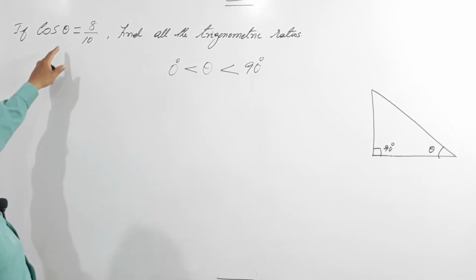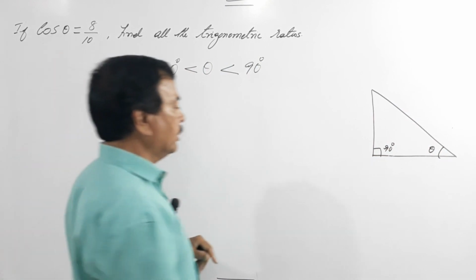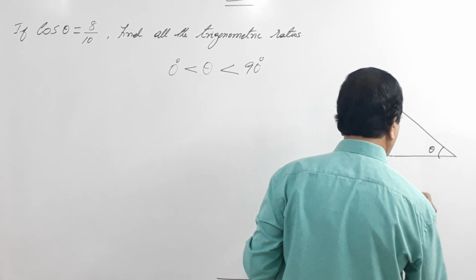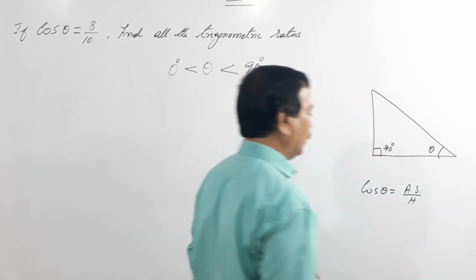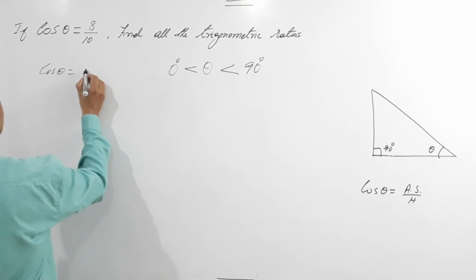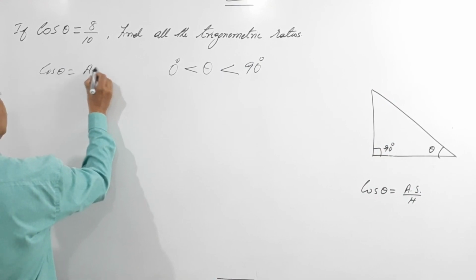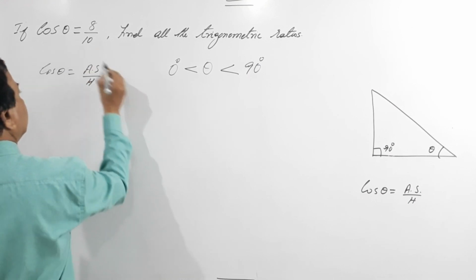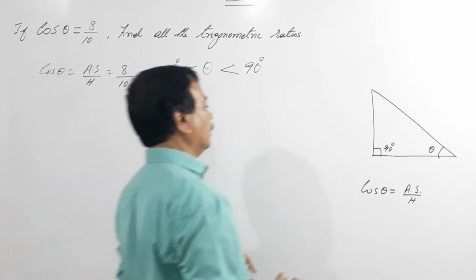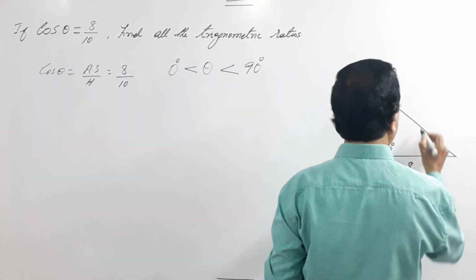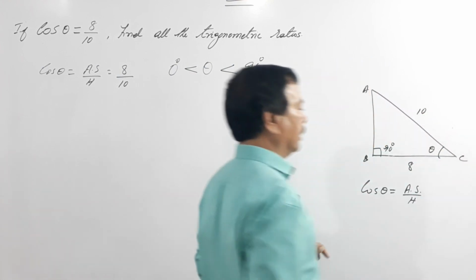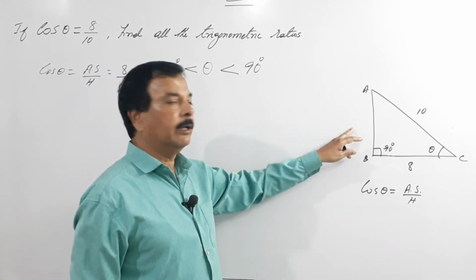Now he has given cos theta equals 8 by 10. So what is cos theta? Cos theta is adjacent side by hypotenuse. Here the adjacent side is 8 and the hypotenuse is 10. So mark that: adjacent is 8 and hypotenuse is 10. This is our triangle ABC. Now using Pythagoras theorem, find the other side.